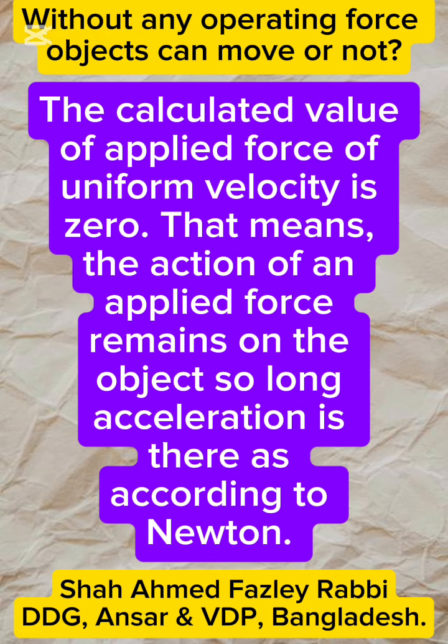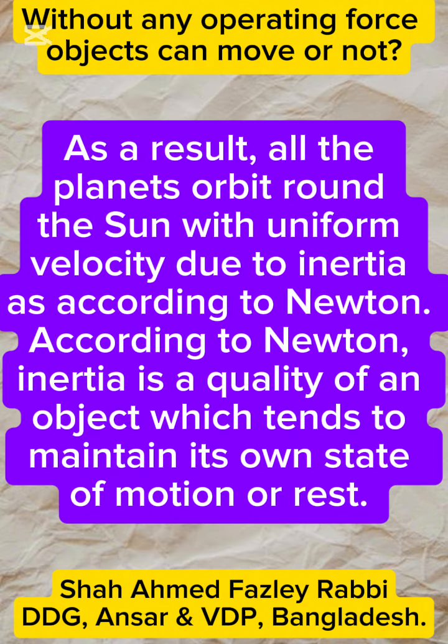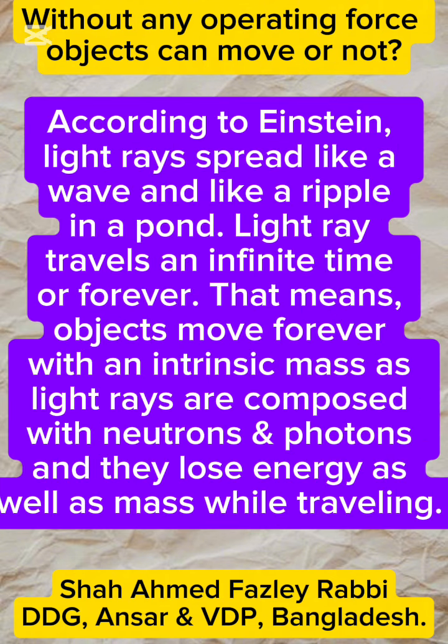That means, according to Newton, the action of an applied force remains on the object so long as there is acceleration. As a result, all the planets orbit round the Sun with uniform velocity due to inertia. According to Newton, inertia is a quality of an object which tends to maintain its own state of motion or rest. According to Einstein, light rays spread like a wave and like a ripple in a pond.